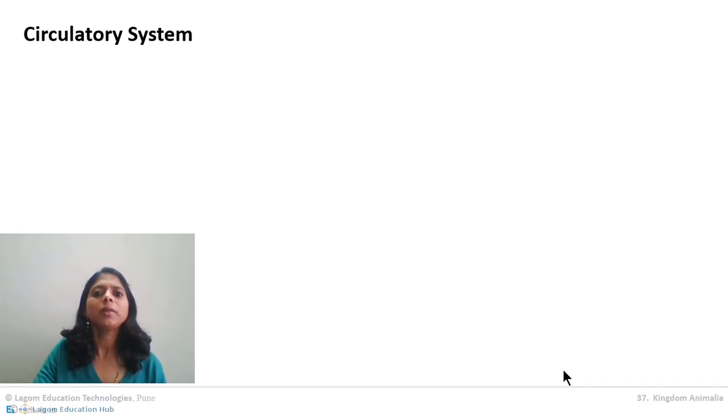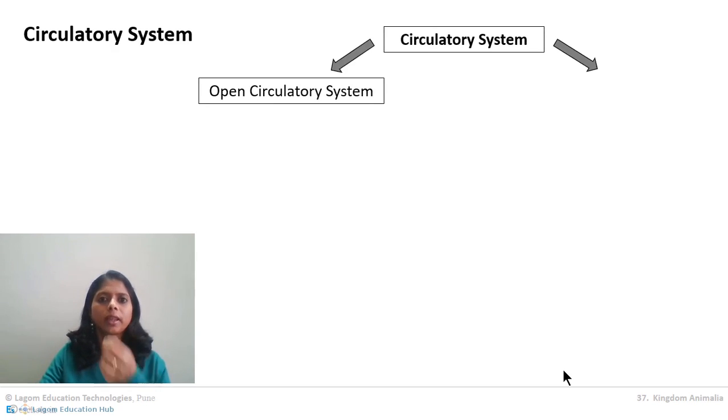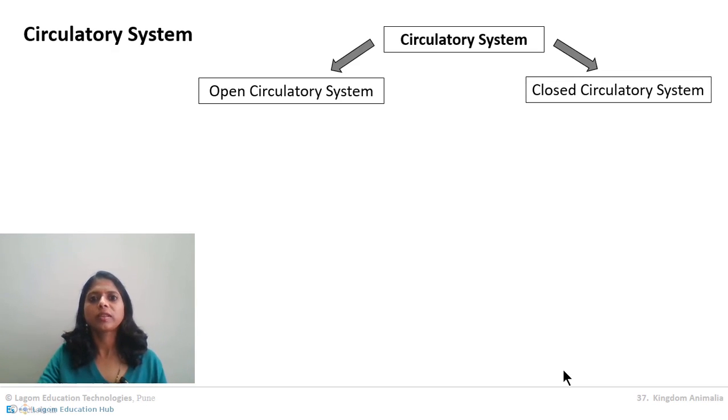Now circulatory system is the one which is a transport system in our body. Animals are multicellular, so there should be some transport system. See, every system does different functions. Digestive system takes nutrition, respiratory system takes gases. So all cells need nutrition as well as gases, and this transport work is done by the circulatory system. There are two types of circulatory systems found in the kingdom Animalia: one is the open circulatory system and another one is the closed circulatory system.